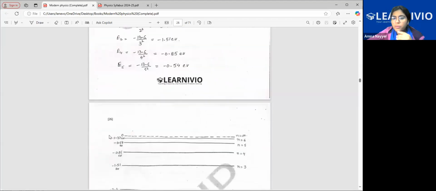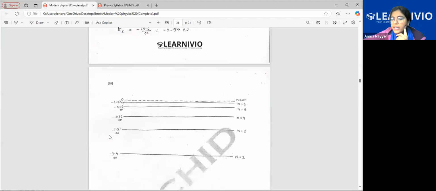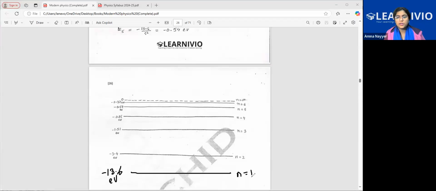For n is equal to 1, we have minus 13.6 electron volt. So this is the entire energy level diagram. Till the 6th has been shown, then it will be 7, 8, 9, 10, and up to infinity, where energy is maximum, that is 0. So minimum energy, maximum energy.